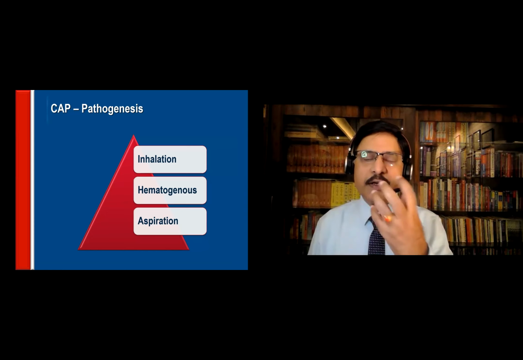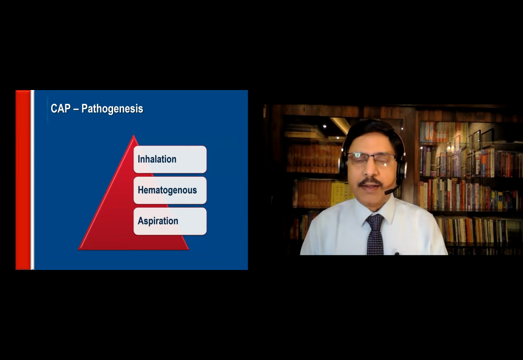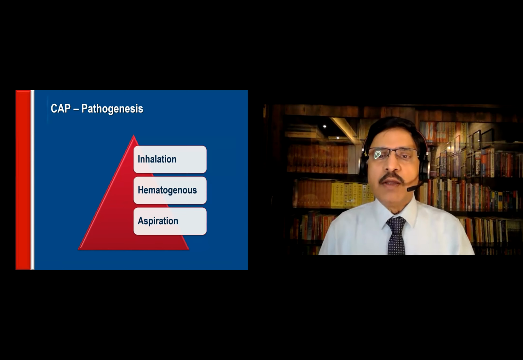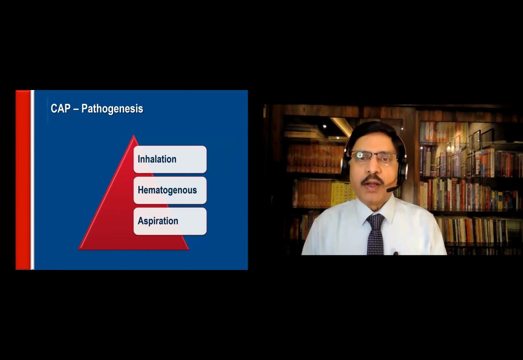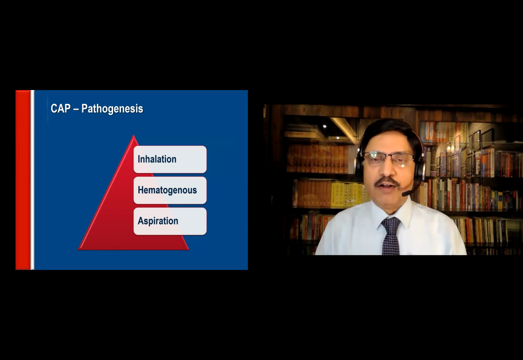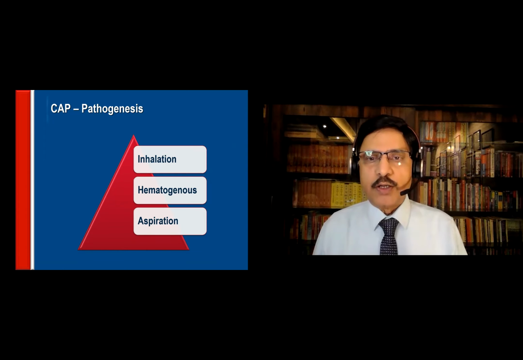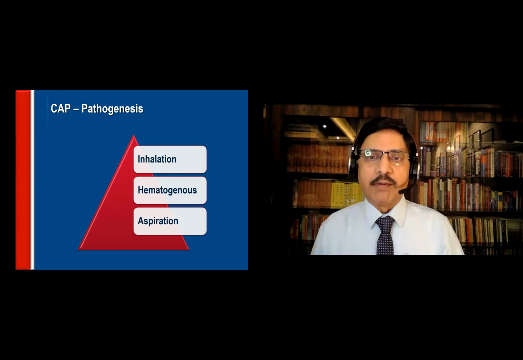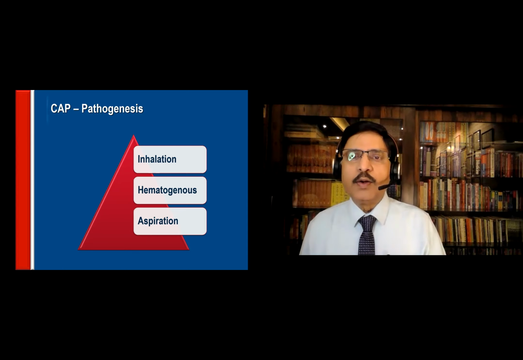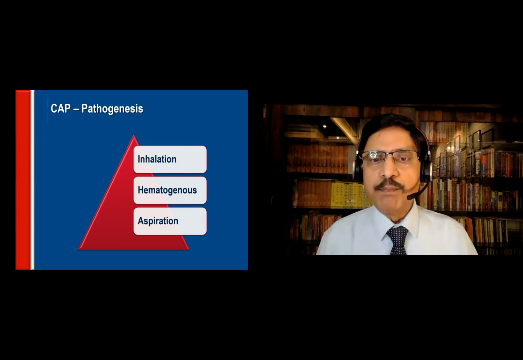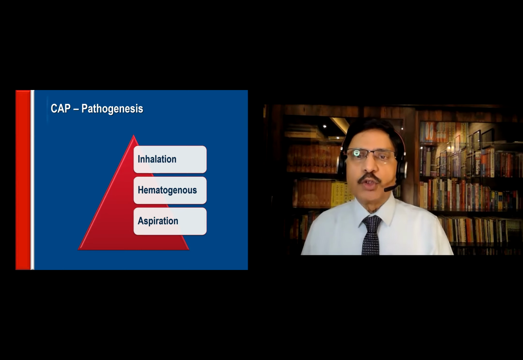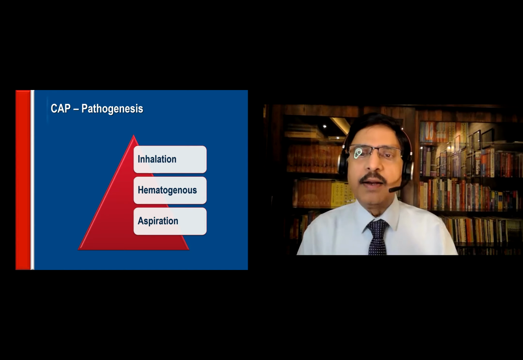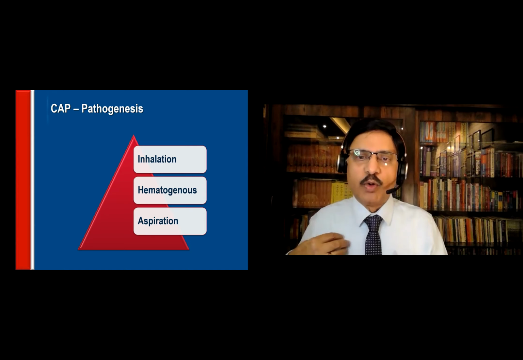The oropharyngeal cavity has several bacteria, and there are protective bacteria also, protective secretions, which prevent the occurrence of infection in the lung, and immunity also is there. When that is overwhelmed, the secretions from the oropharyngeal tract find their way into the lungs. There is also impaired function of the glottis, which could be a cause. Hematogenous, through the blood, septicemia, and can get a pneumonia there.